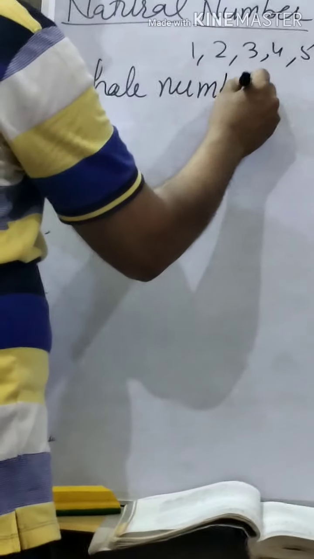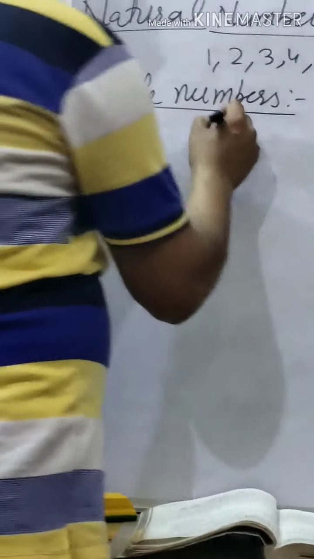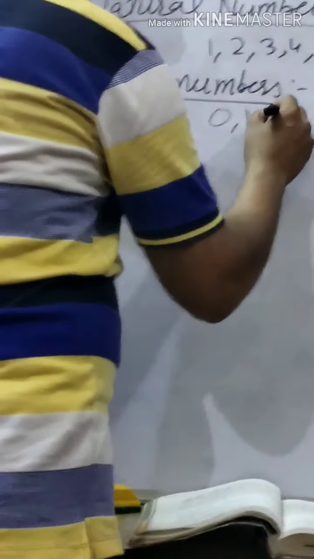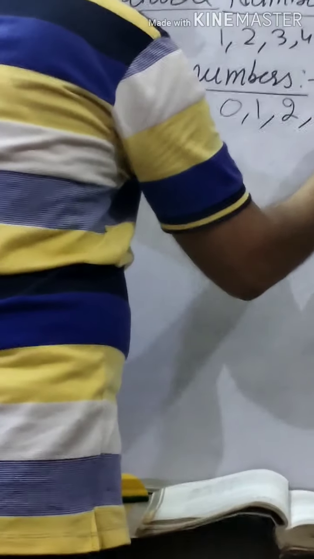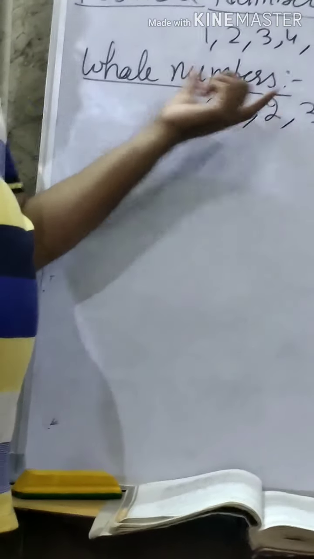Now, whole numbers. Your basic concepts you must know when you revise the chapter. So, whole numbers: when counting starts from 0, that is 0, 1, 2, 3, 4, then it is called a whole number. So, you can say natural numbers including 0 are called whole numbers.